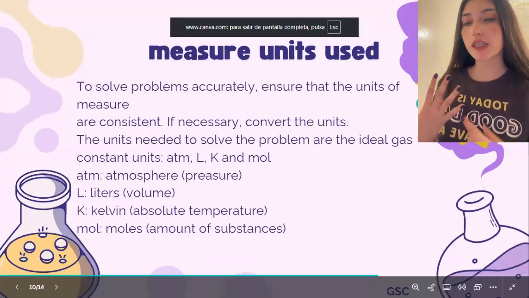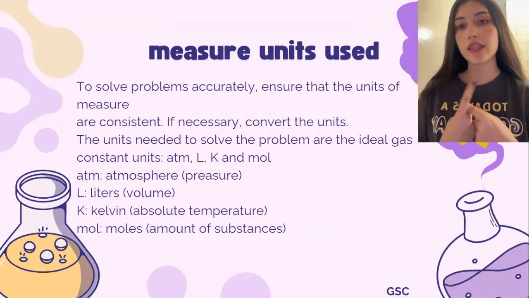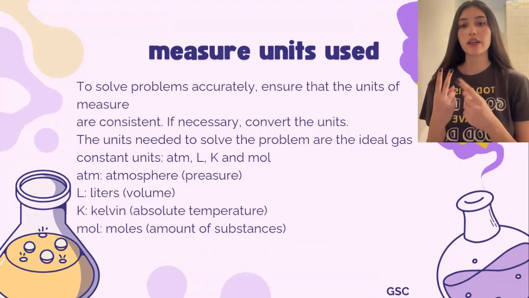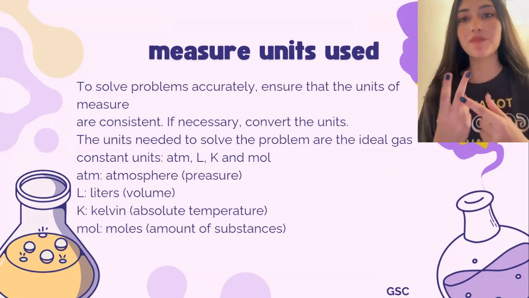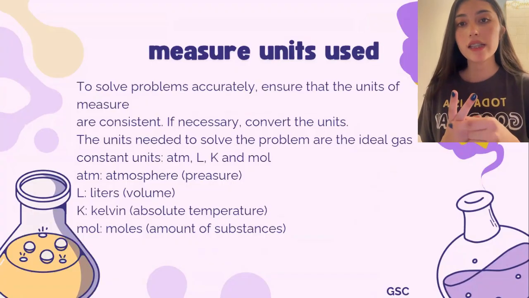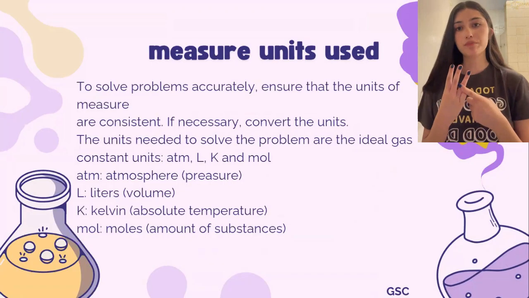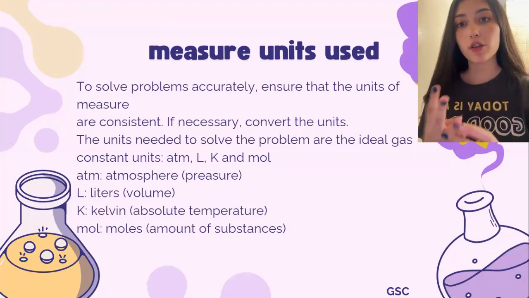Four measure units that we use in Gay-Lussac's law. In first place, we have the ATM or atmosphere, that means pressure. In second place, we have Kelvin or K, that means the absolute temperature. In third place, we have the liters or L, that means volume.